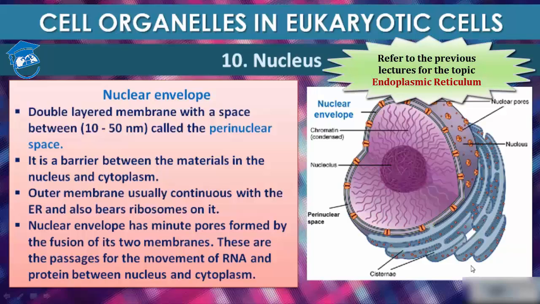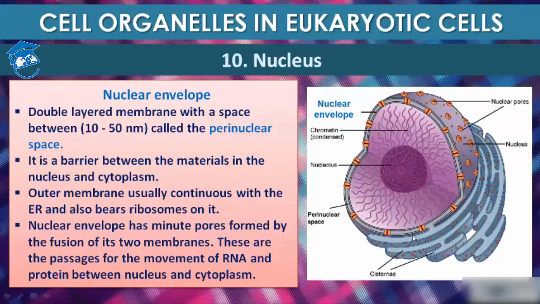I have already taught you endoplasmic reticulum, so for better understanding you can refer to the previous presentation. This outer layer is continuous with the endoplasmic reticulum. These are endoplasmic reticulum and these small dots are ribosomes, which are protein factories where protein is synthesized. And this is the nuclear envelope.